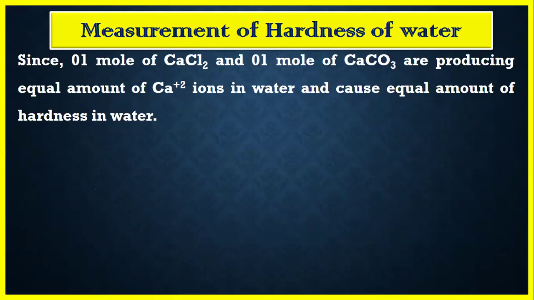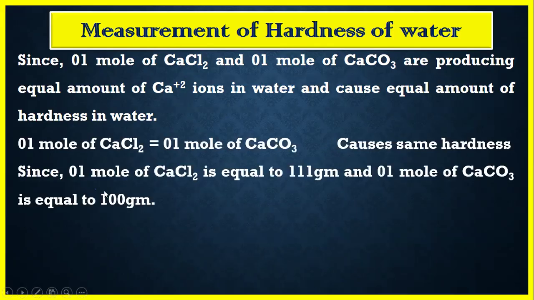the ions responsible for hardness are calcium ions and magnesium ions. So if calcium chloride and calcium carbonate generate an equal amount of calcium ions in the water, that means these can generate an equal amount of hardness in the water.